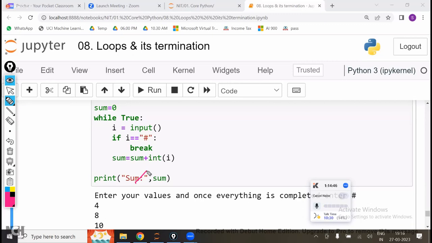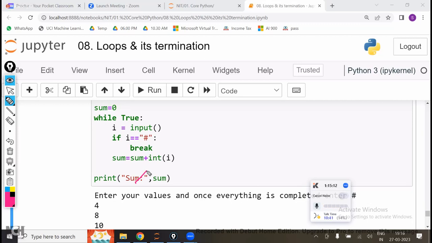How many times it has to iterate, you have to give initially itself. That is the problem in the for loop. Here, if you don't know the number of iterations, just go with the while loop. While loop with infinite. Infinite number of times, automatically it will iterate. In between, whenever your condition is satisfied, automatically break.